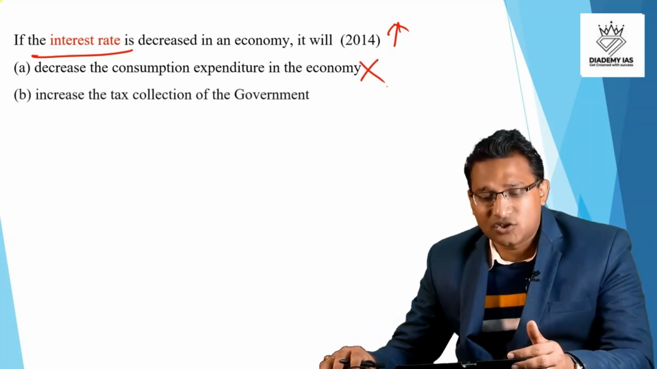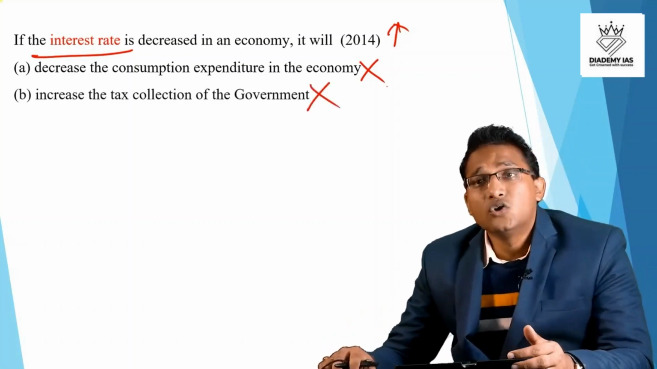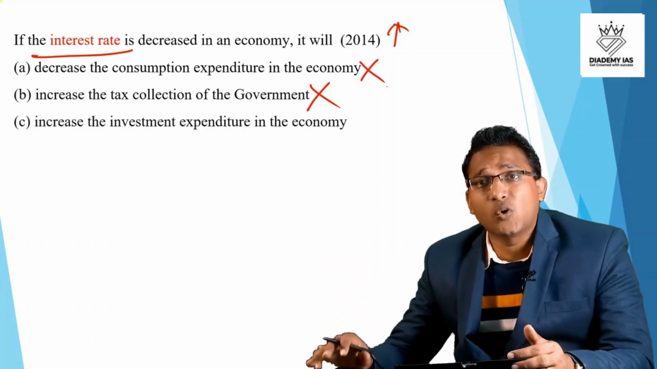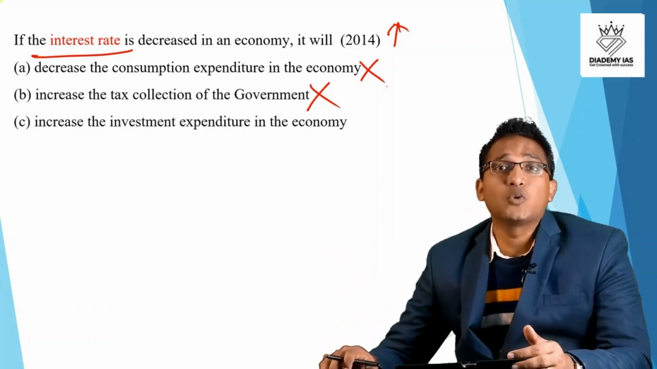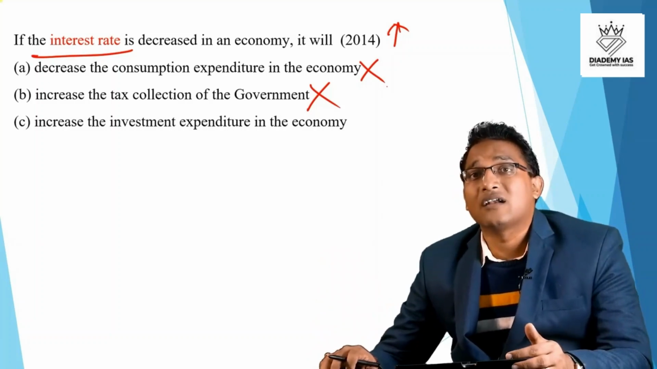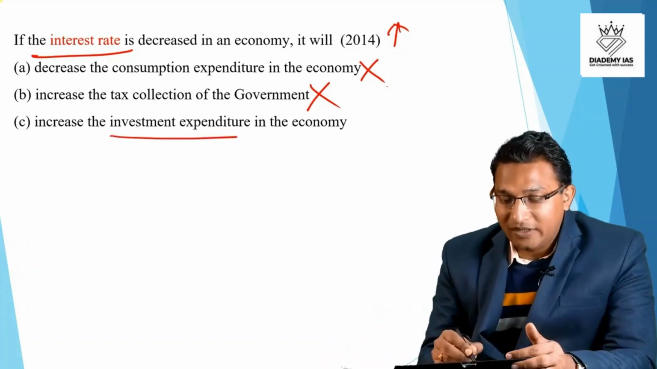Option B, increase in the tax collection. There is no direct relation between the interest rate and the tax collection, right? So again, this question is not directly related to the national income. It is a commonsensical question, and somewhat it can also be discussed in the banking sector. But I am discussing here because we have some related concept discussed in the national income. Increase in the investment expenditure.